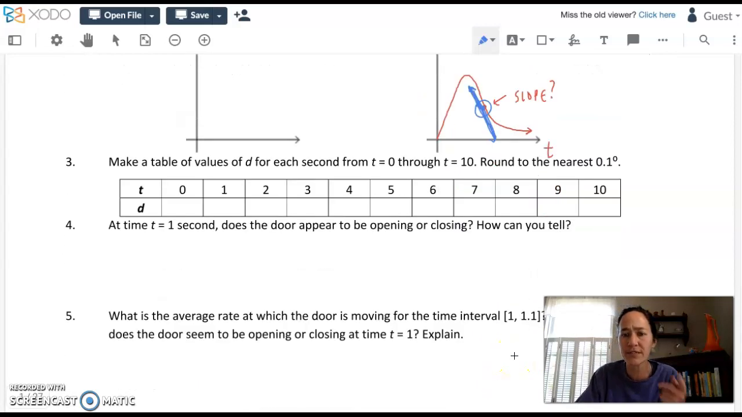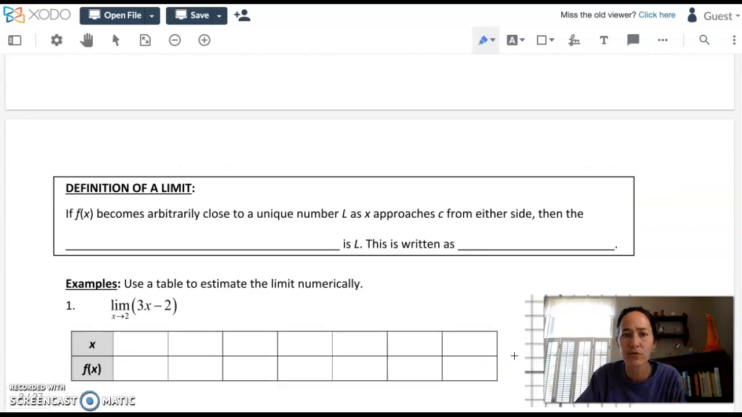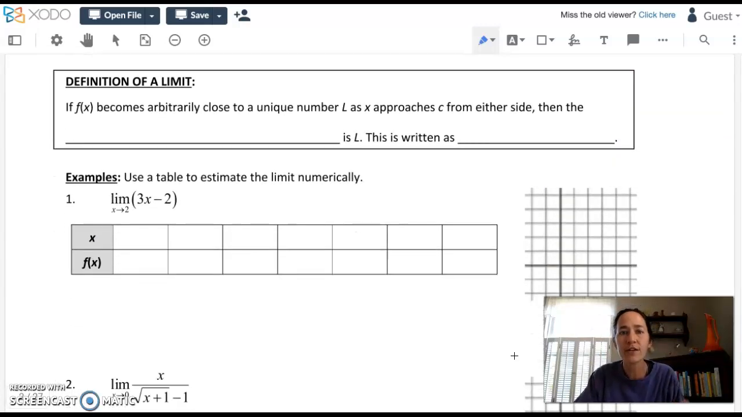Now, what I want to do is actually skip over this exploration for a second, go straight to page 2, and give you guys some background about how you find a limit on a graph or a table. I would say now's a good time to have your calculator handy because we are going to use the table feature a good bit in these examples. So it says definition of limit.